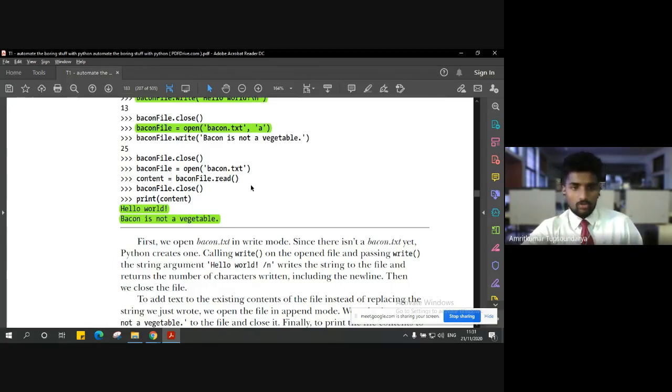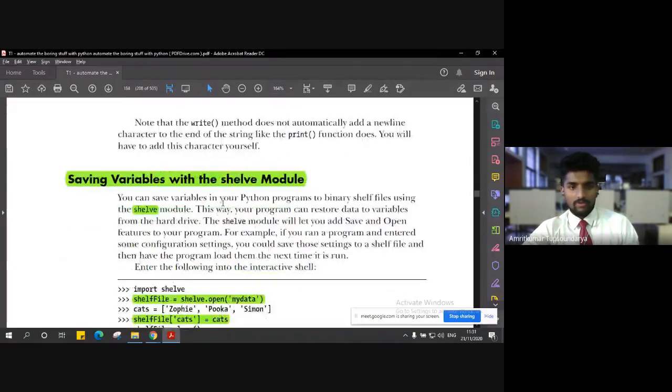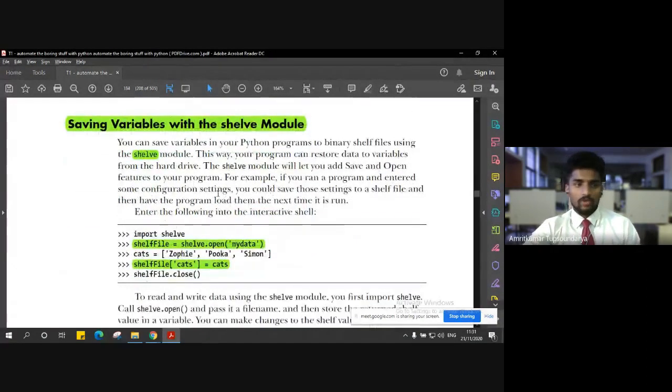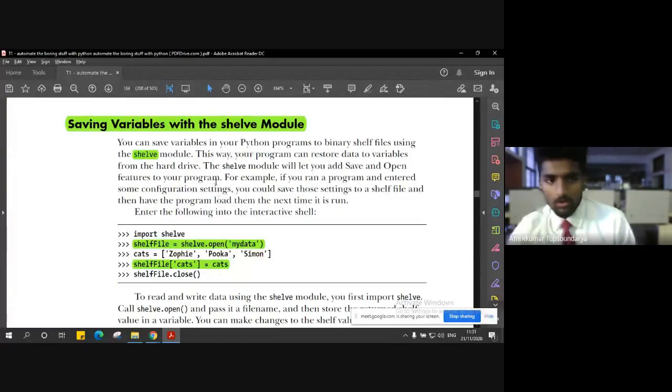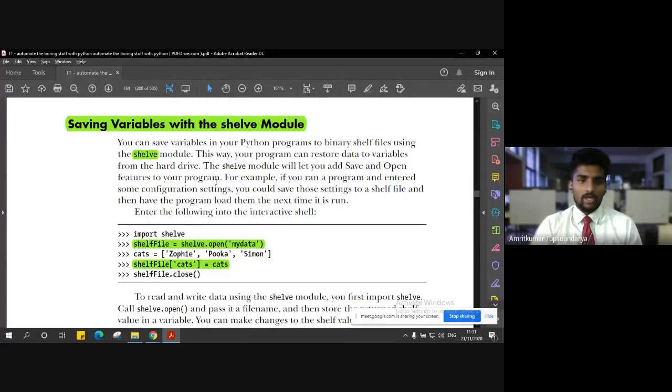For that, Python has the facility to save those variables. In order to save them, we have a dedicated module called the shelve module. The shelve module creates a kind of shelf to save those variables, and next time when you come back, those variables will still be there. They will not vanish or be deleted from the temporary memory.